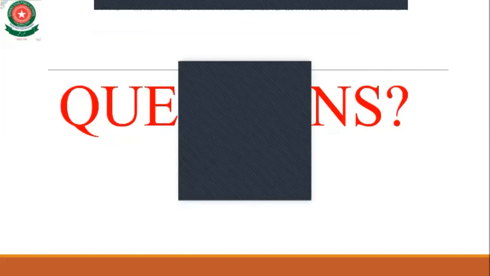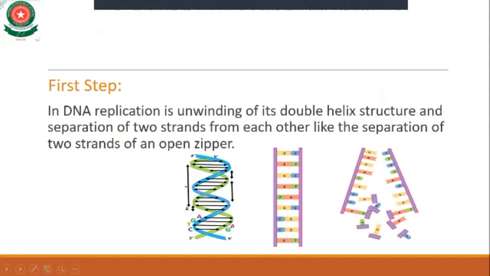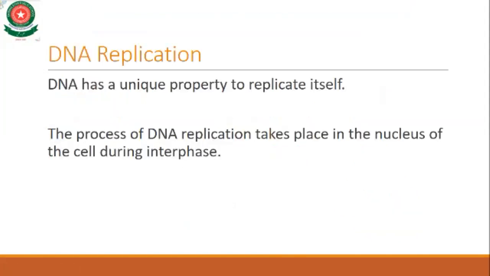Basically, replication means copies of the DNA are developed. There are two steps in which the DNA replicates. DNA basically has a unique property to replicate itself.